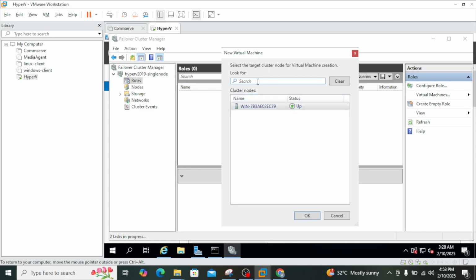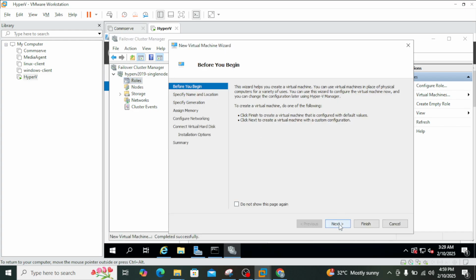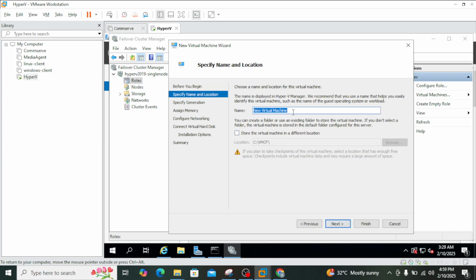So we have to select this one. Okay, click on next and give it a name like Windows 2019. It can be stored in this location, the default one, that should be fine.